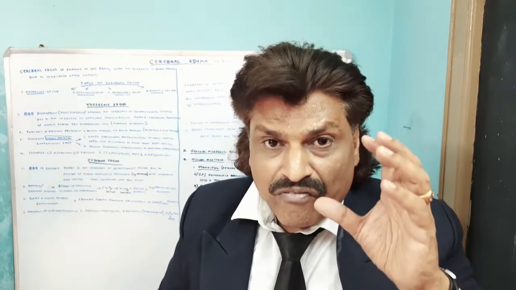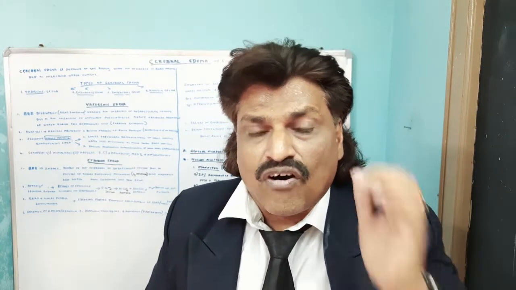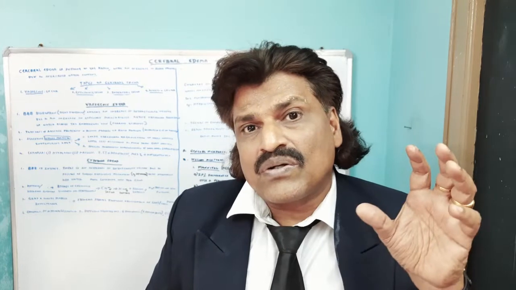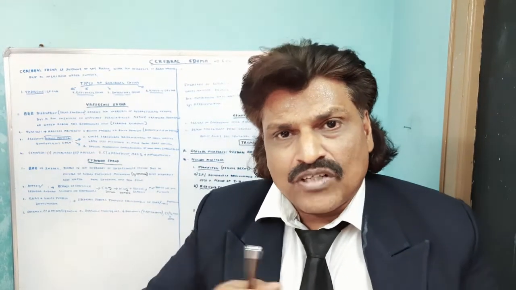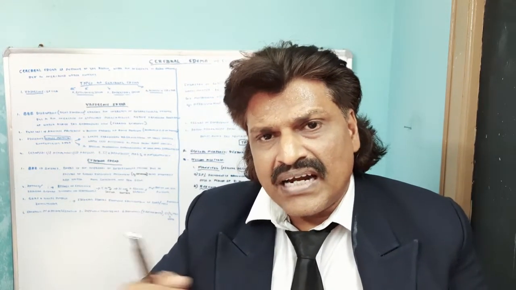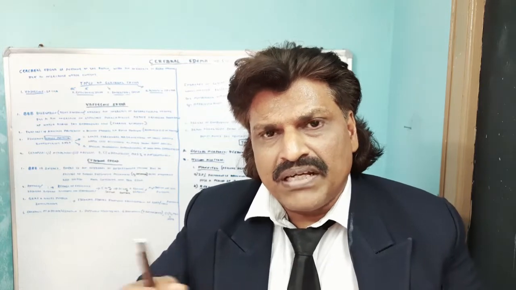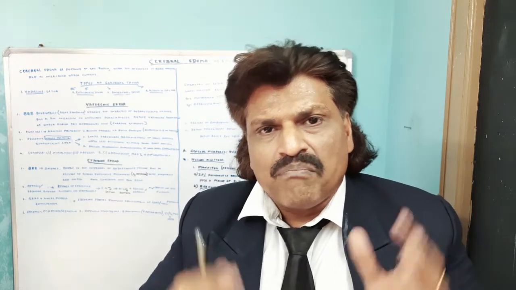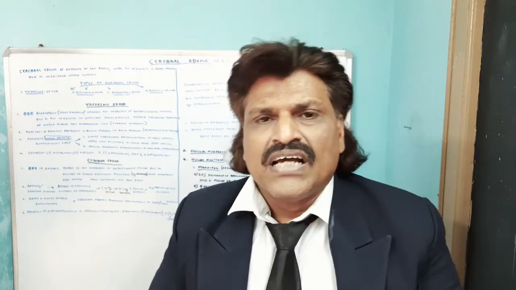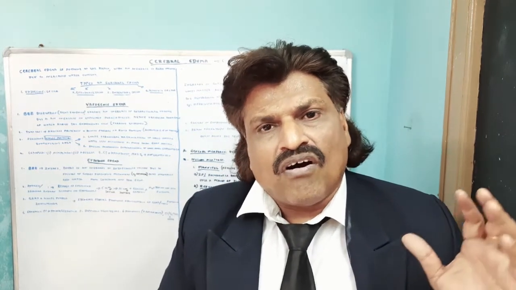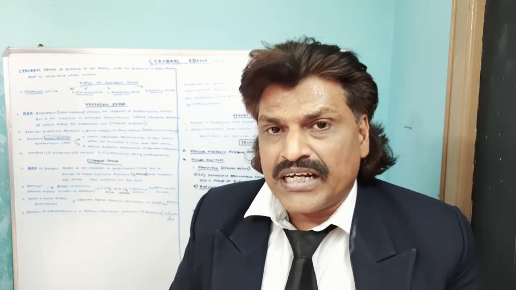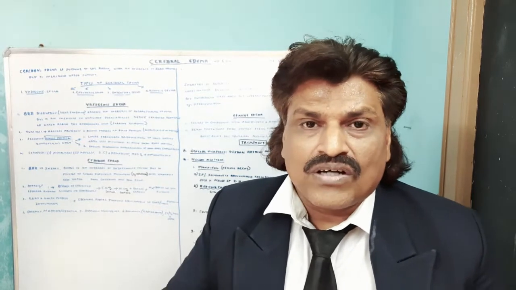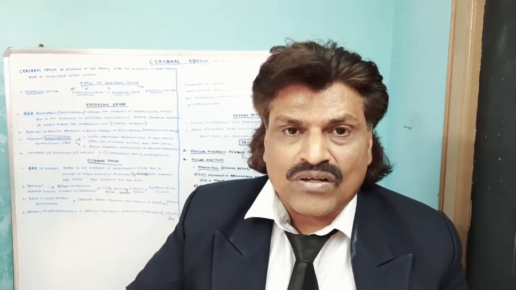In fact, vasogenic edema will cause more mass effects as compared to the cytotoxic edema, because fluid changes in the intracellular and extracellular compartments may be similar, but vasogenic edema pushes and causes more pressure effects, and therefore vasogenic edema, especially in hemorrhage, can be more deleterious than the cytotoxic edema of